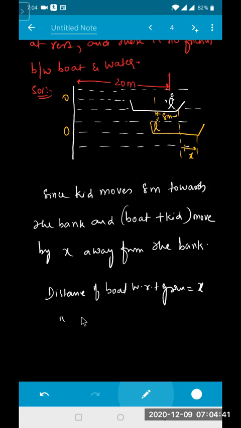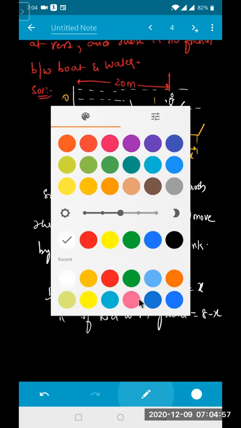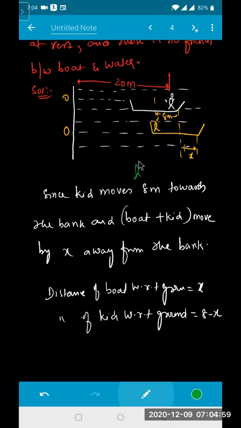Then what is the distance of kid with respect to ground? How much will it be? 8 minus x. Isn't it? Sir, I didn't understand how it was. See, if you are standing here and observing this, you are on the ground. Yes, sir. So you feel that this fellow is moving 8 meters in the front direction and the boat is moving in the backward direction by x. Yes, sir. So you see that this is moving x distance in the backward direction. This fellow is moving 8 minus x in the forward direction, with respect to your ground.